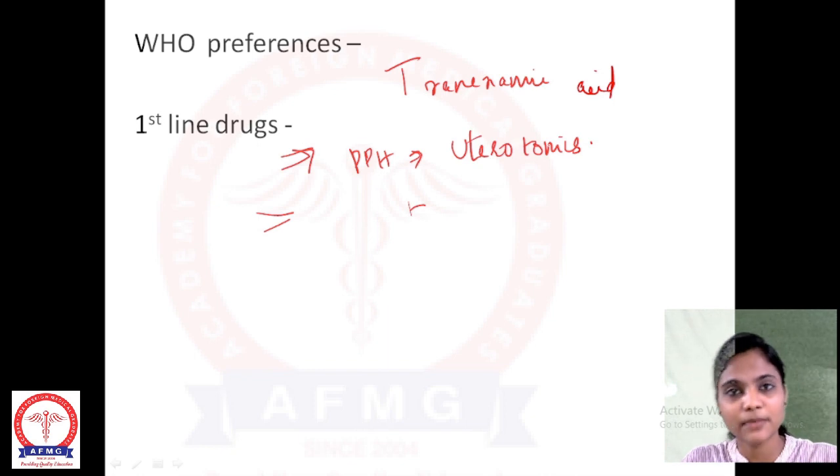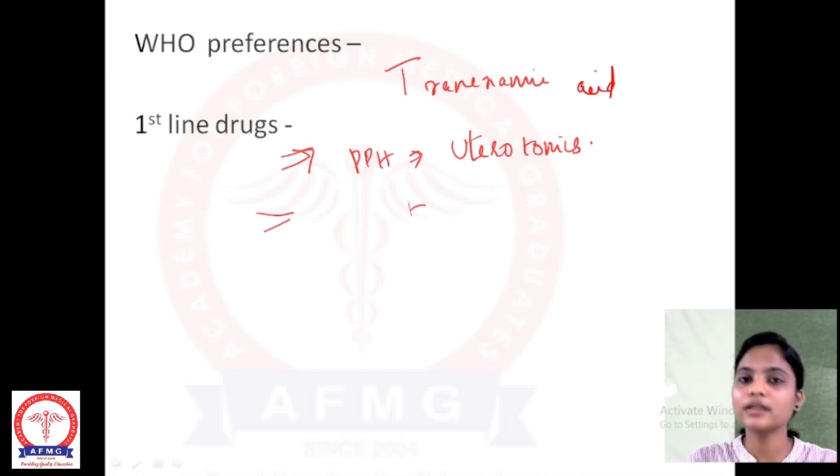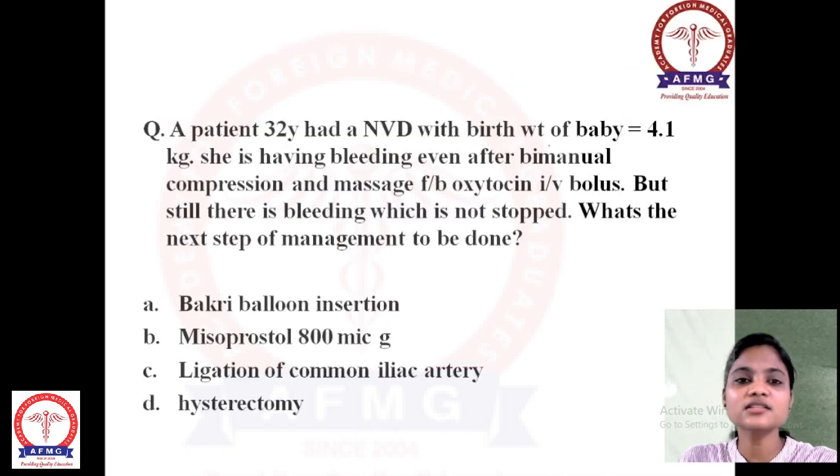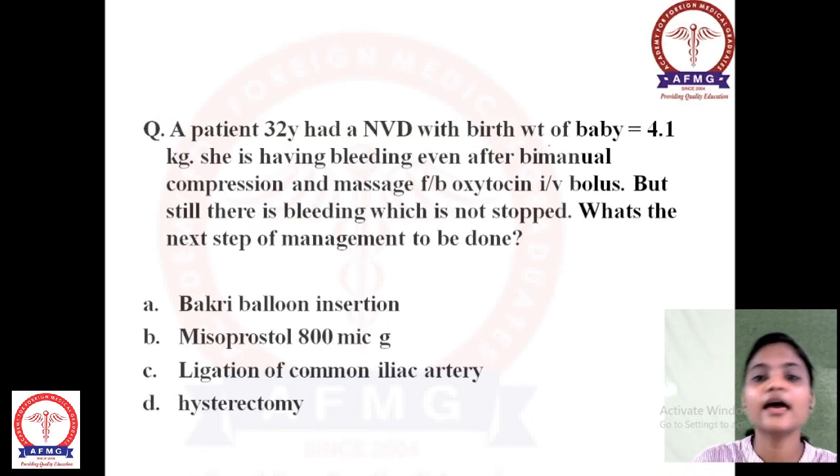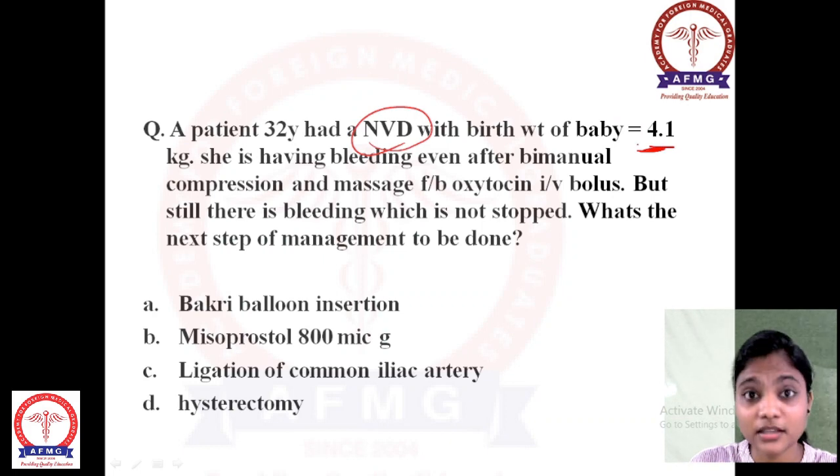Please remember what is PPH and how to manage it. They can ask by the clinical symptoms, or they can present the case by how the patient feels after the delivery of the fetus. So some questions are there. A 32-year-old patient had an NVD, a normal vaginal delivery, with birth weight, please see, 4.1 kg.